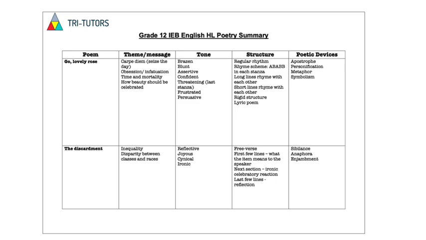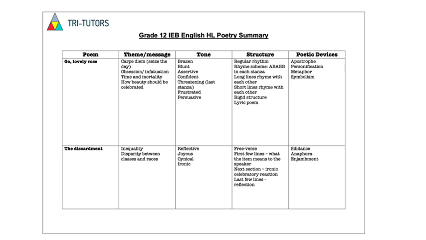So our first poem that we'll look at is Go, Lovely Rose. The theme and message of this poem is carpe diem, to seize the day, obsession, infatuation, time and mortality, and how beauty should be celebrated. The tone of this poem is brazen, blunt, assertive, confident. In the last stanza, it's slightly threatening when he tells the rose to die, frustrated, persuasive.